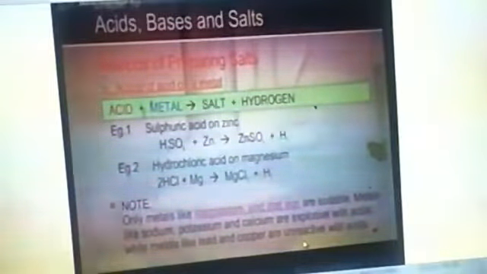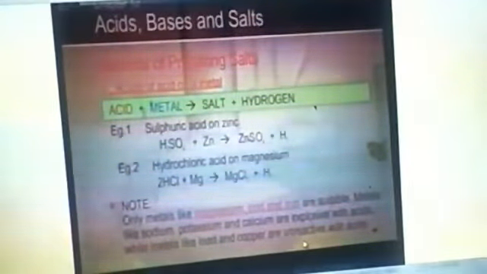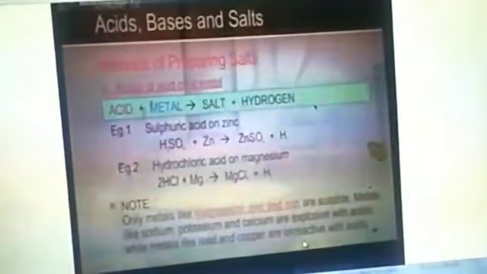We have learned the chemical reactivity series in chapter first, chemical reactions and equations. We have seen there lead, copper, aurum, platinum. These are very less reactive metals. They are found in free form in nature, so they can't react with acids.